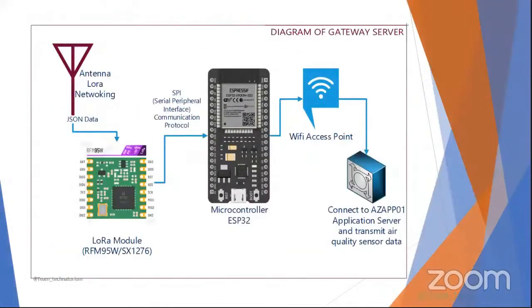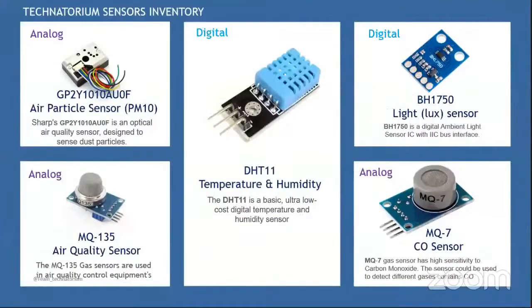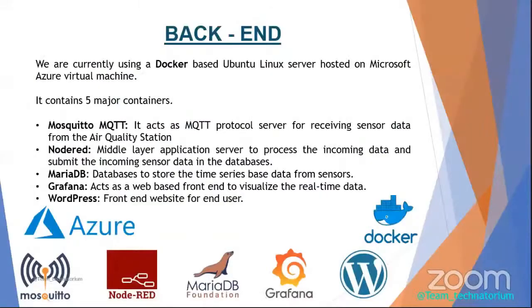This is the diagram of our gateway server. It uses an ESP32 microcontroller to forward the data received from the LoRa module to MQTT. Next, we have a diagram of our sensor station. It also uses an ESP32 microcontroller to collect data from different sensors and send it using our LoRa module. Next we have the sensors we are using in our station. We are using a total of 5 sensors. Now my teammate Debojyoti Kumar will continue from here.